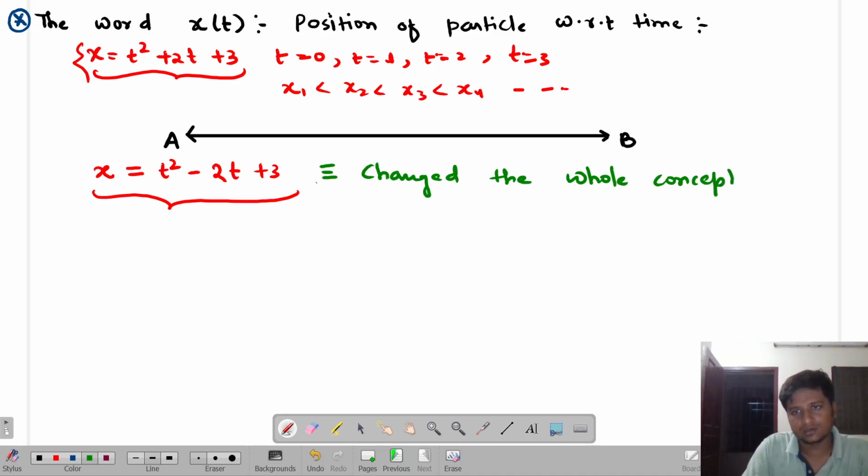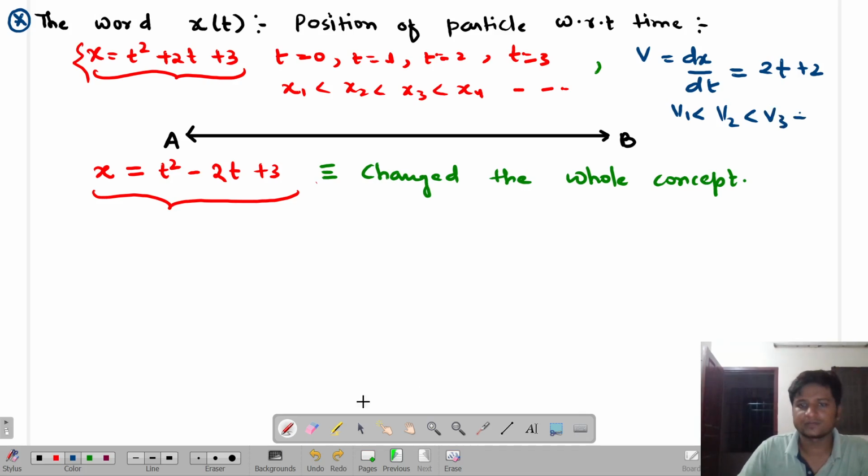Why? Because listen. What is actually happening over here? With these kinds of position coordinates, when you find the velocity equation, on top of this equation, velocity, which is dx by dt, you will find that it is equal to 2t plus 2. Here also, if you replace, first velocity will be less, second velocity will be a little bit more, third velocity will be more, and so on, isn't it?